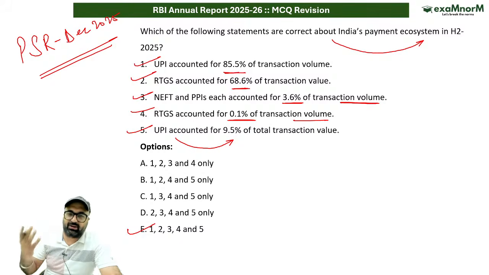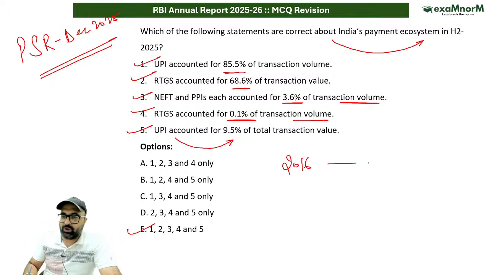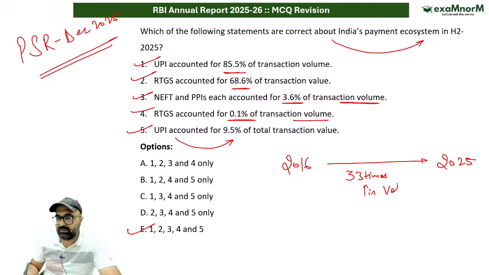But if I say overall from 2016 to 2025, we have witnessed a 33 times increase in volume in terms of number of transactions, and a 3 times increase in value. So volume कितना हुआ है सर?